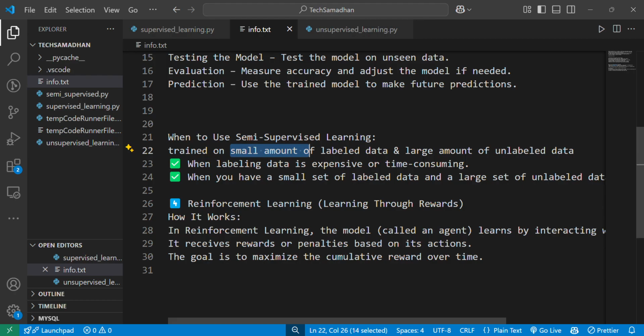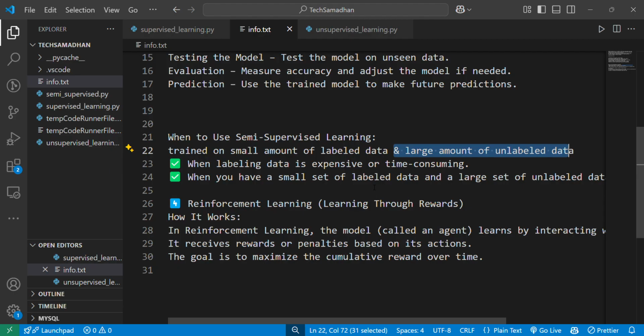It is trained with seen data also, but the amount is small, and the large amount is unlabeled. So it's in between unsupervised and supervised learning. The model tries to generalize patterns from labeled data. It will understand the patterns from the small amount of labeled data, and then apply them on the unlabeled data. One example we can understand is medical diagnosis: we have labeled data, X-rays with diagnosis, and unlabeled data, X-rays without diagnosis.